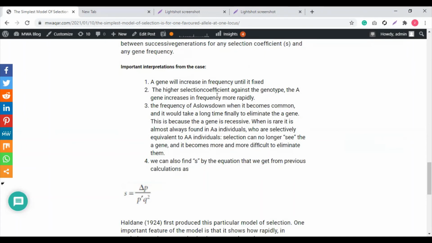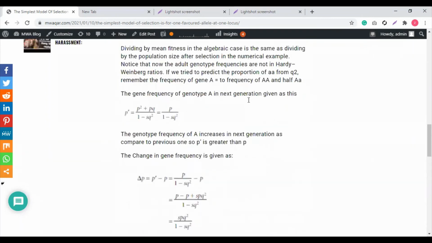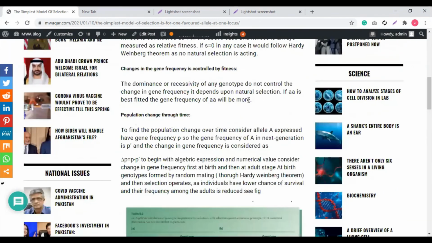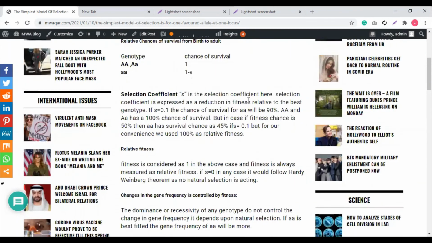Second point, the higher the selection coefficient against the genotype, the more rapidly the A gene increases in frequency. See what we see here. We consider S is equal to 0.1, so the reduction is 1 minus 0.1.